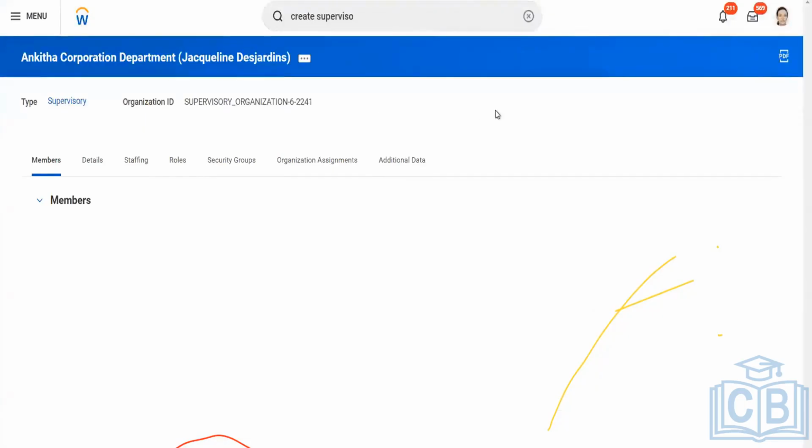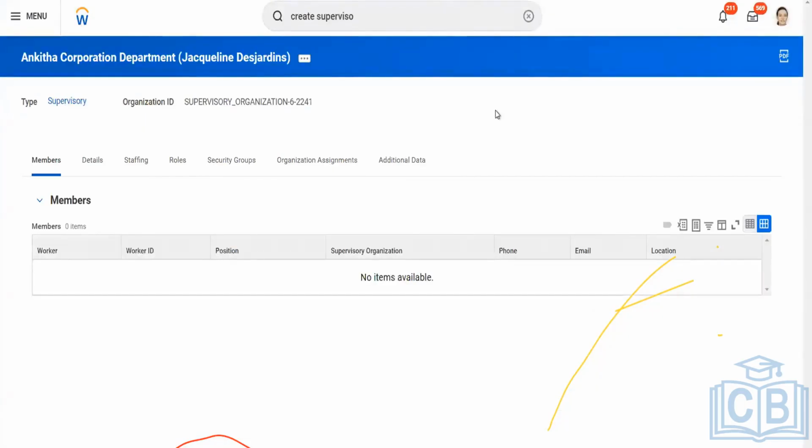This is the position which you have selected. It depends on the client whether we select job management or position management. Yes. The client will say, I want my supervisory organization structure based on job management and job profiles. Then you are going to create job management.